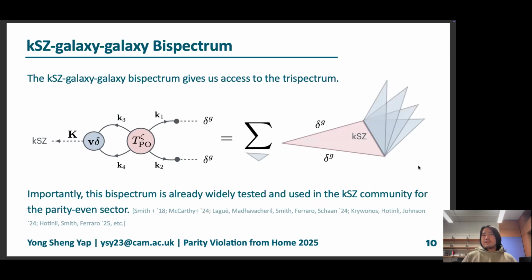So this kSZ-galaxy bispectrum basically gives us the momentum-density bispectrum that we were seeking in the previous slides, which gives us access to the trispectrum.